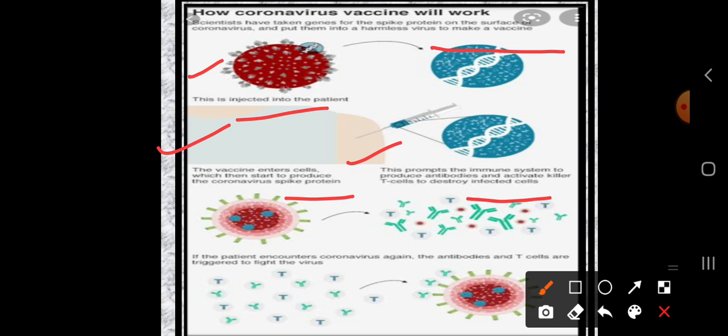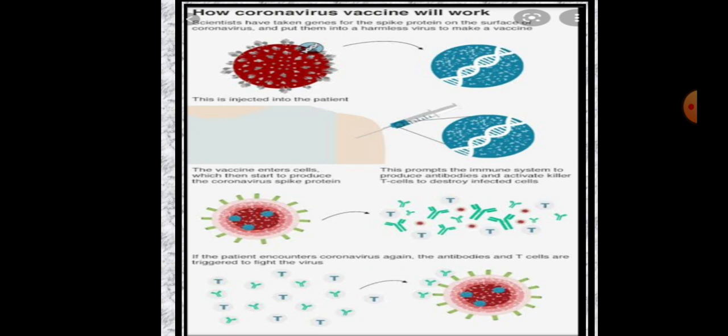As I told, when the vaccines give a kick to antibodies, they are ready to fight the real viruses. So if the patient encounters the coronavirus, the antibodies and T cells are primed and fight the viruses. If our antibodies are already ready to fight the viruses, then we can save our health. So this is the procedure of vaccines.